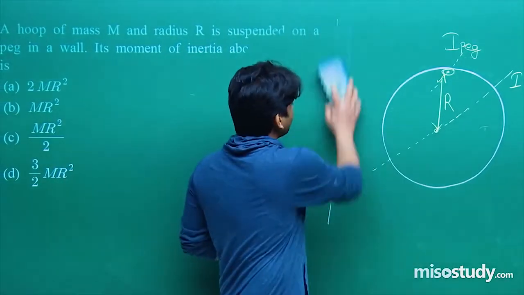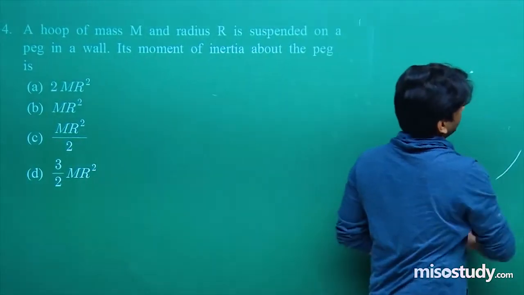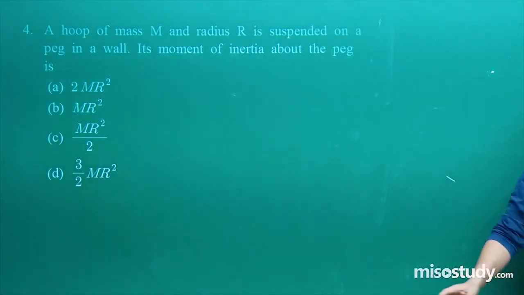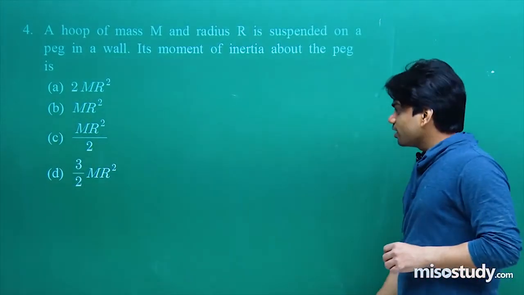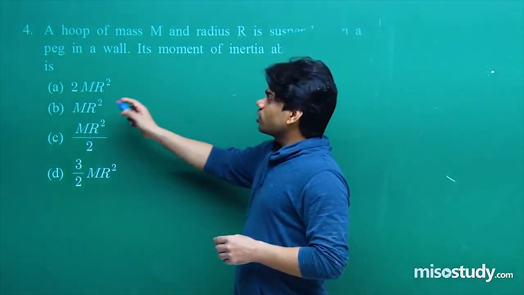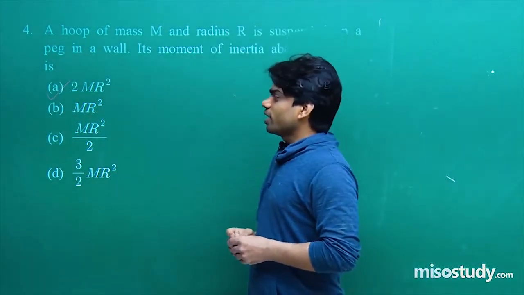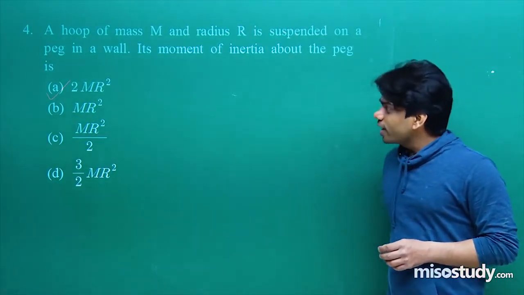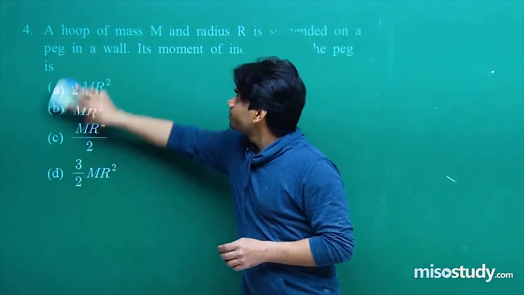Now without taking more time, let's go ahead with the next one. And yes, I have not marked the answer in the given set of options. Let me mark here. You see here 2 mr square is what we have obtained. So option A is the right answer for this question. Let's go ahead with the next question of the day.